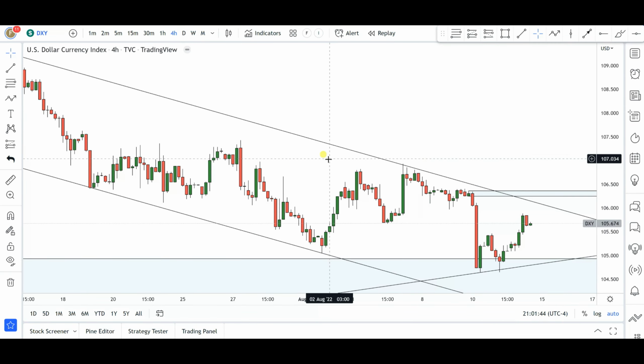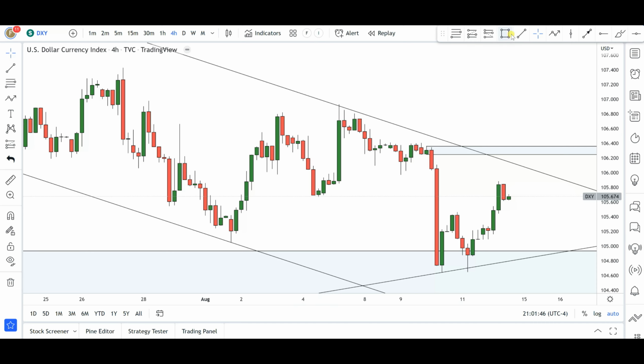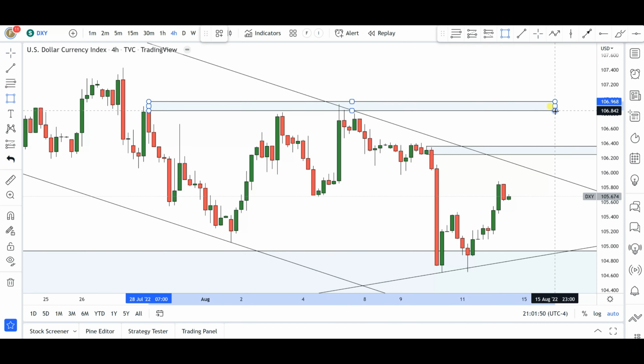So in the 4 hours time frame, you notice that this was the area that I mapped out in last week's Forex forecast, and I told you guys the market was somewhere right around here, and I said I would like to see this level get broken. But you can see after a little sideways movement, the markets gave us a very nice push to the downside that took off this level of structure and this level of structure in the process, creating this supply zone that we have right around 106.30 area, okay, or 106.25 area.